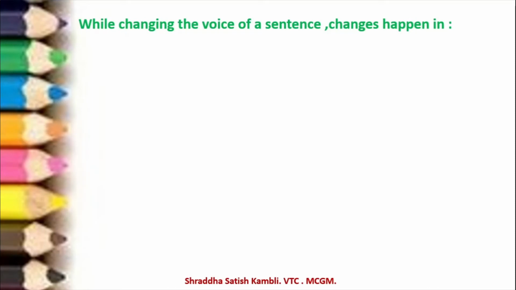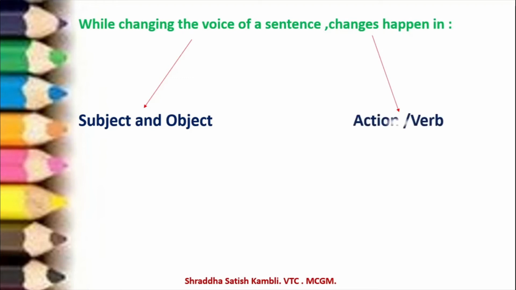So while changing the voice of a sentence, changes happen. The first thing the changes happen in is the subject and the object. So the subject becomes the object and the object becomes the subject. Then changes can happen in action, or the verb.